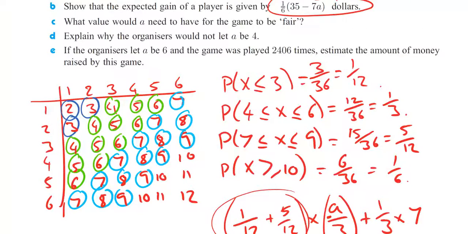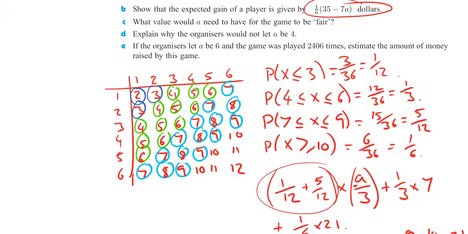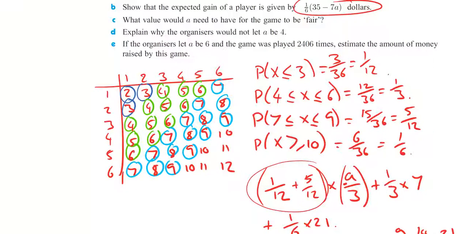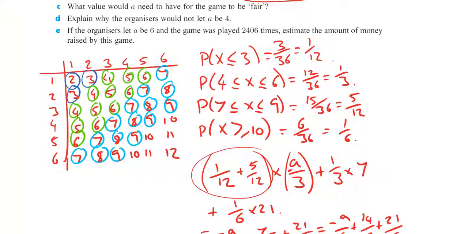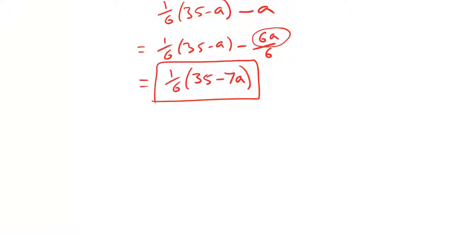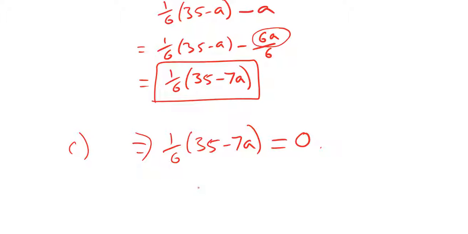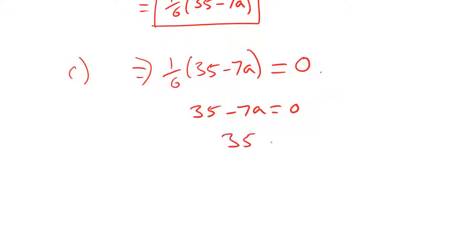Let's carry on. Now, C. What value would A need to have for the game to be fair? Well, a fair game means the outcome is 0. So if this is our expected outcome after that payment's been made, then we can say a sixth of 35 minus 7A needs to be 0. So if we multiply by 6, we're still going to have 0. So we're going to end up with 35 minus 7A equals 0. If we add 7A to both sides, 35 equals 7A. So therefore, of course, A is going to need to be $5.